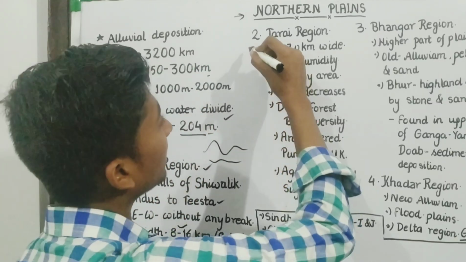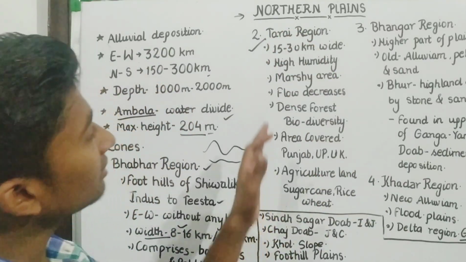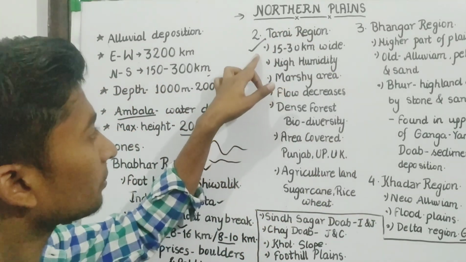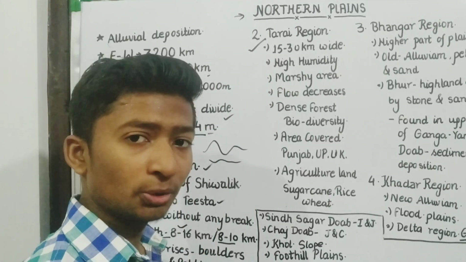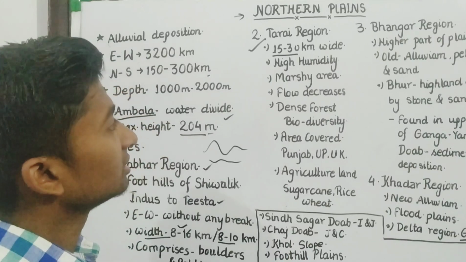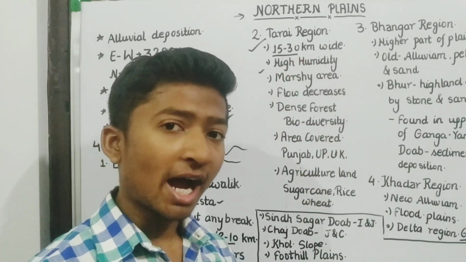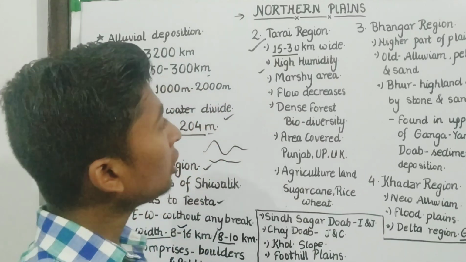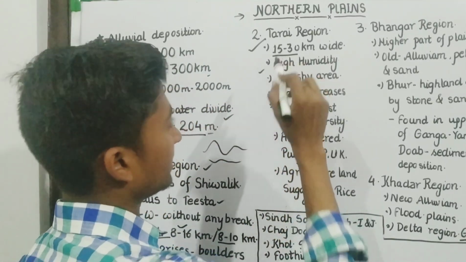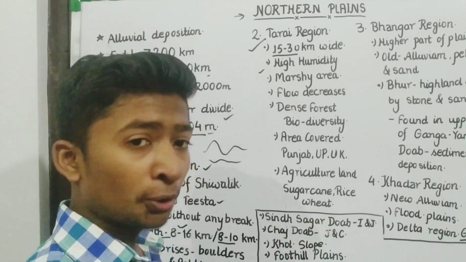Our second part is the Tarai region. The Tarai region has a width that varies between 15 to 30 kilometers. This region has high humidity. Why? Because in this region there is a lot of water. The river is not huge, and a lot of area is there.